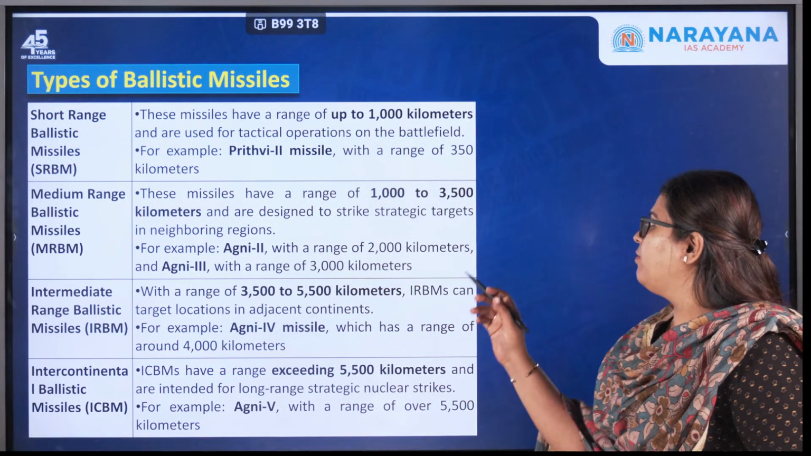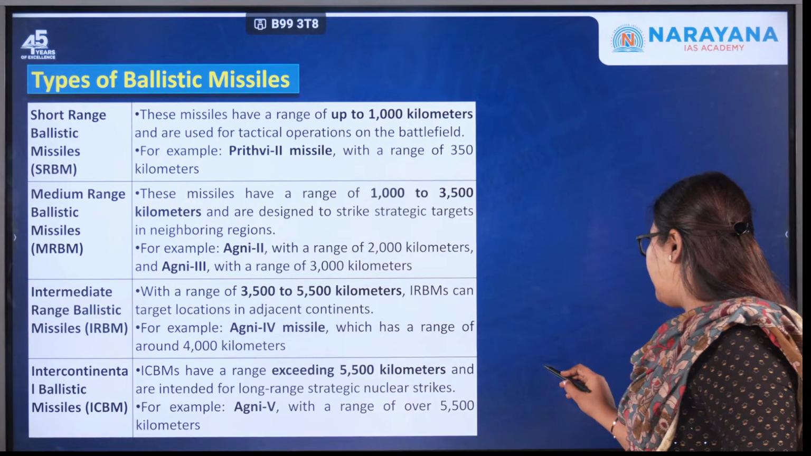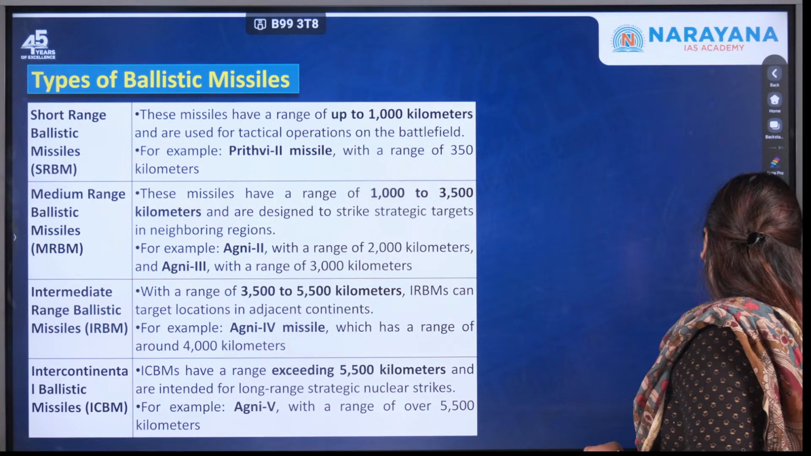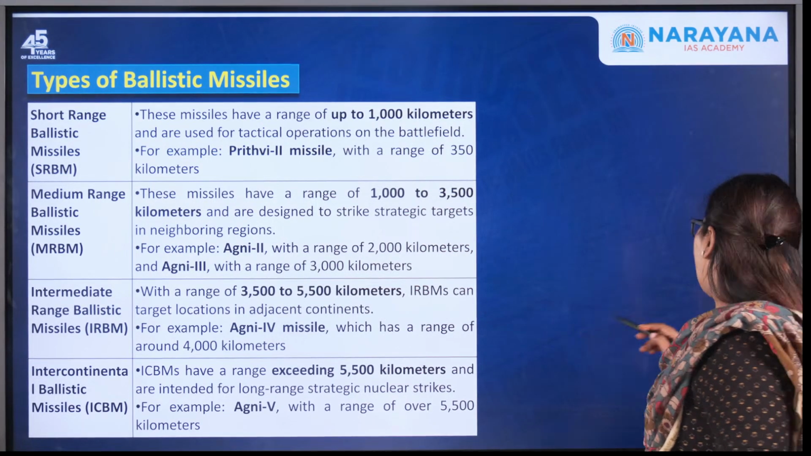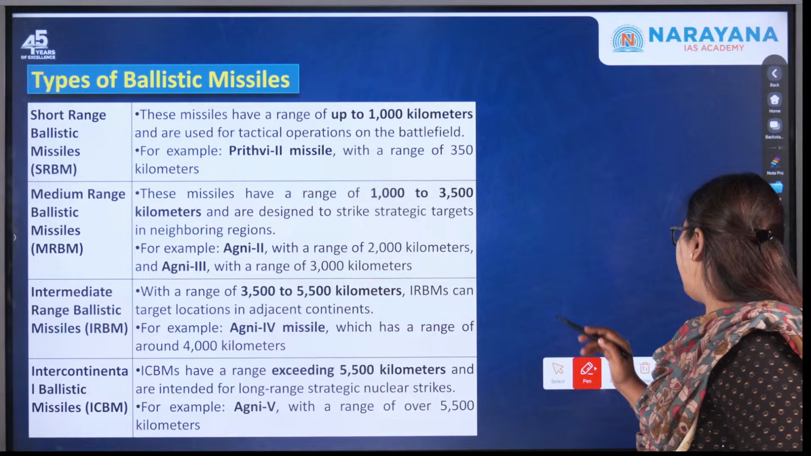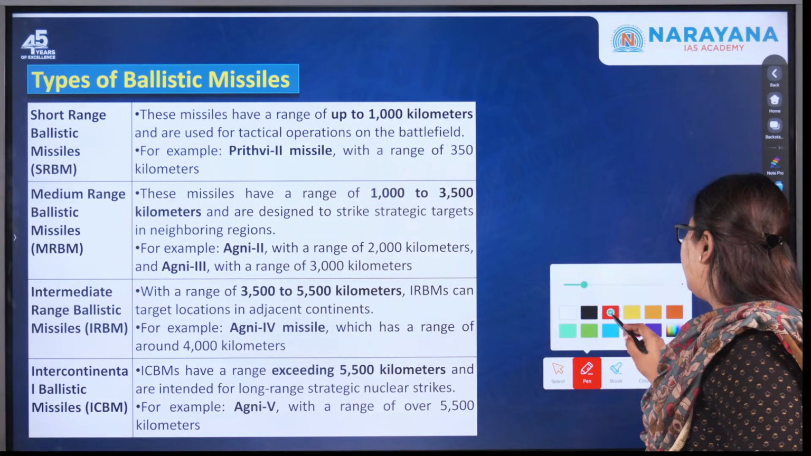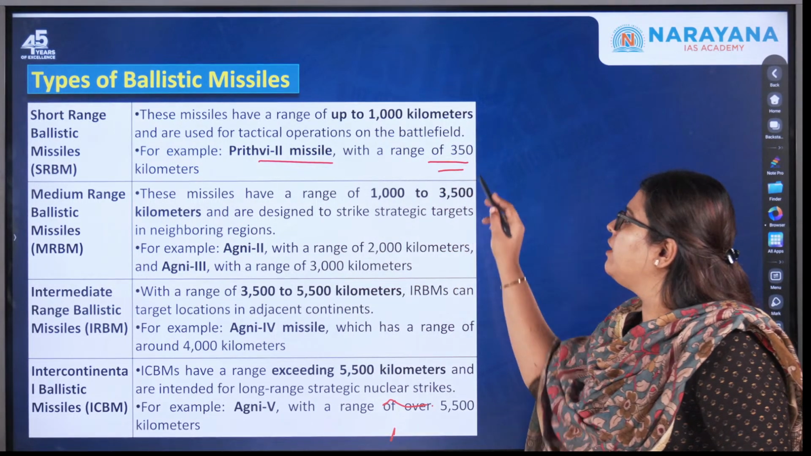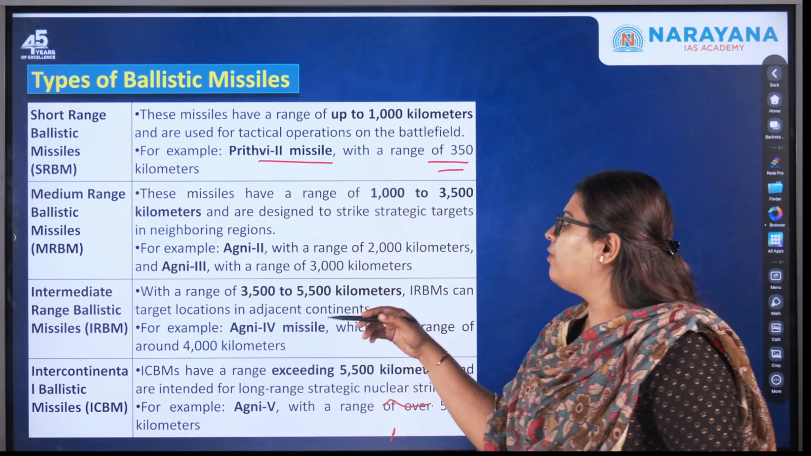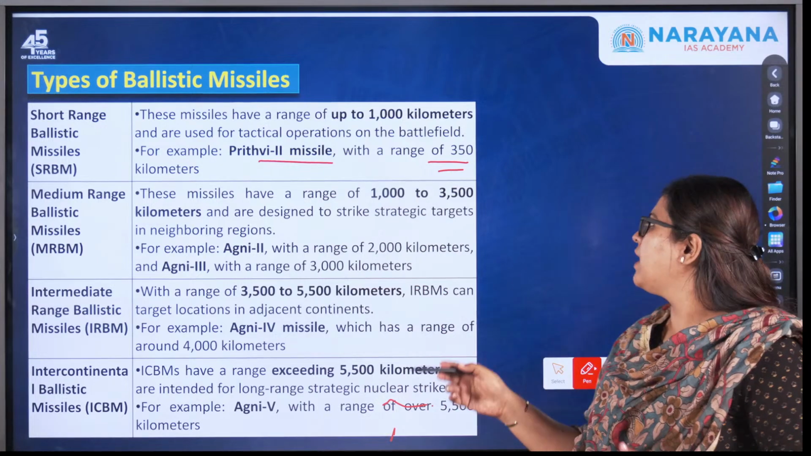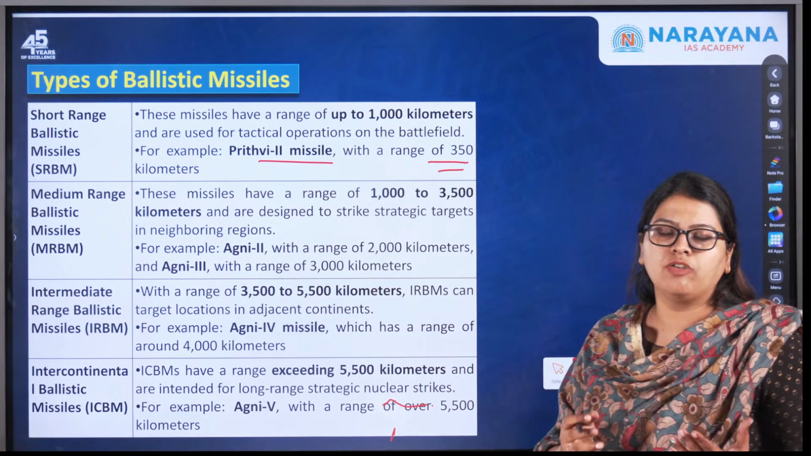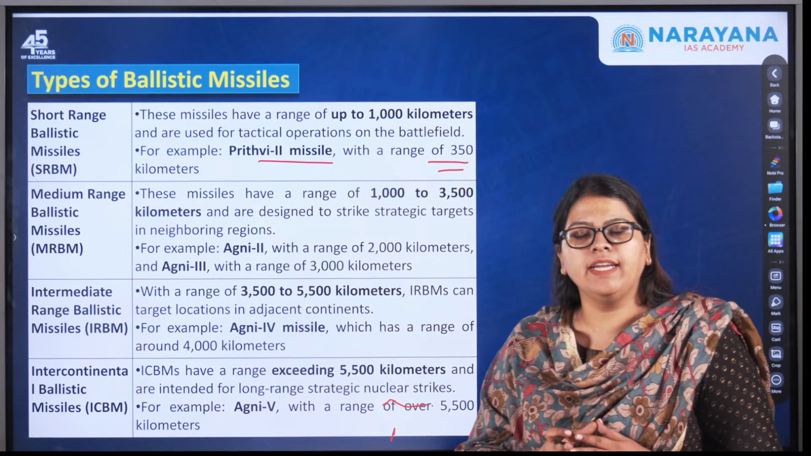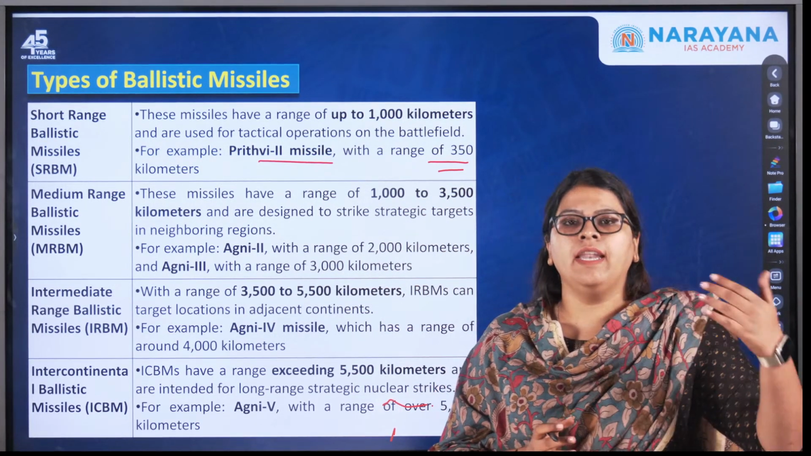Yeah. So as we were discussing the types of ballistic missiles, let us continue with the same. We were discussing the short range ballistic missiles as well as the medium range ballistic missiles. Over here, as I discussed, the Prithvi 2 missile has a range of over 350 kilometers, and moving forward we saw the medium range ballistic missiles, and they have a range of over 1000 to 3500 kilometers, and are specifically designed to hit the targets in the neighboring regions.